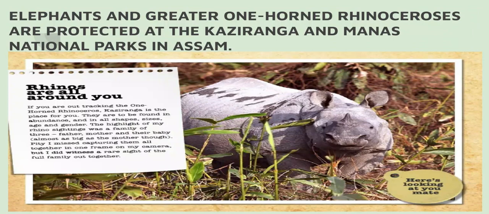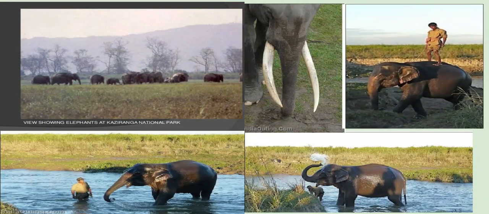So, Rhino is looking at you and it is written mate. What do you mean by the word mate? Mate means friend. So, he's saying hi to you all. Let's move further and let's see the Kaziranga National Park elephants as well.